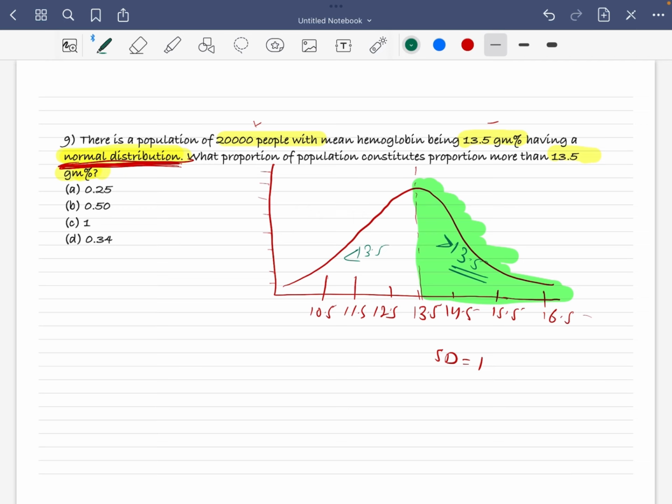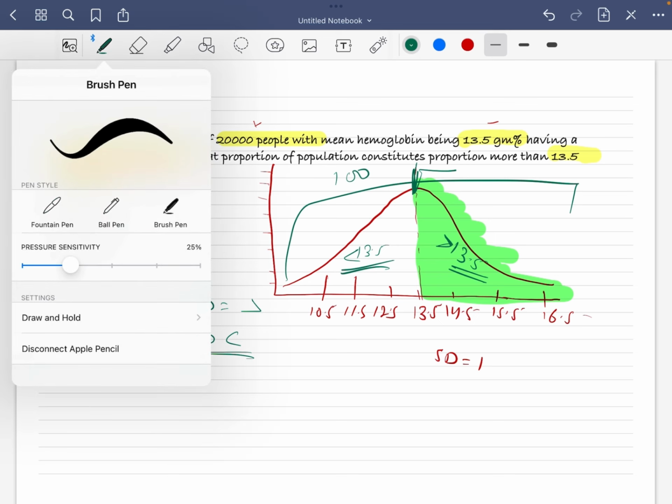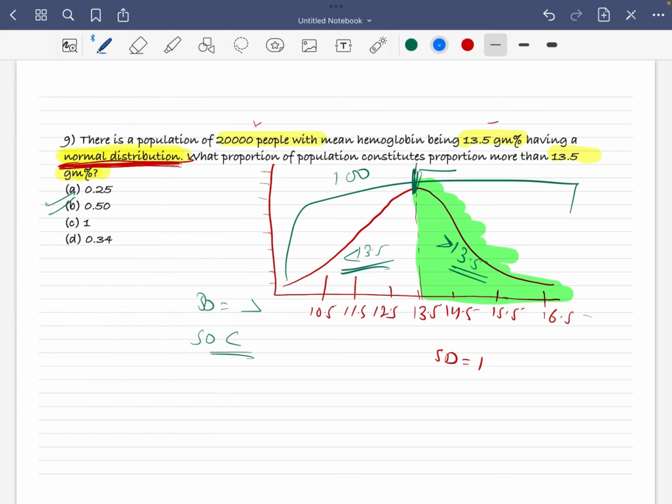So all the people are 100%: 50% have more than that, and 50% have less than that. So the answer is very easy, 0.50. But if they do not tell you that it's a normal distribution, if they give you a positive or a negative skew, then your answer becomes very difficult.